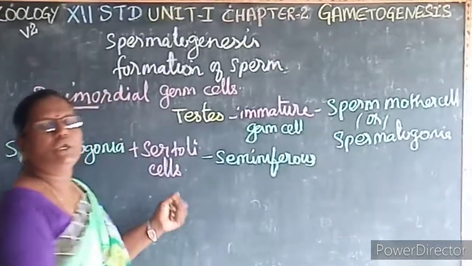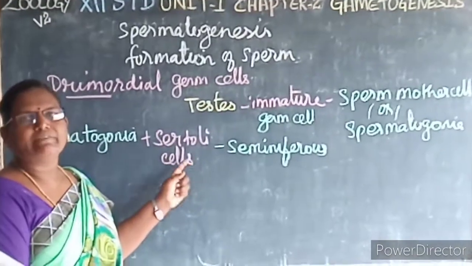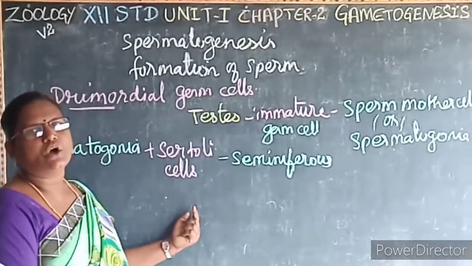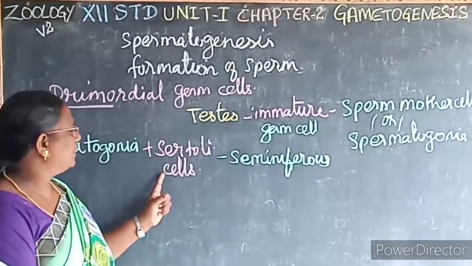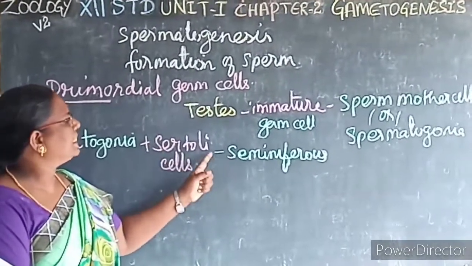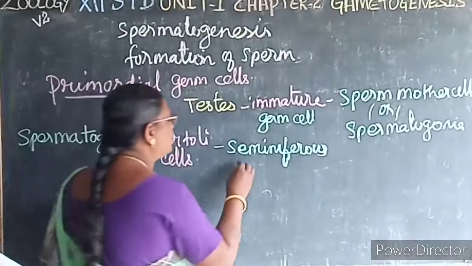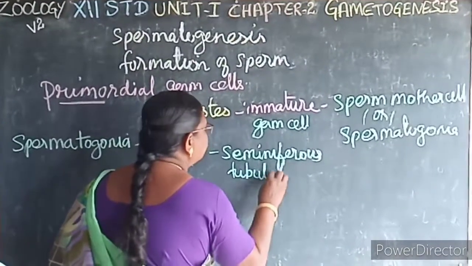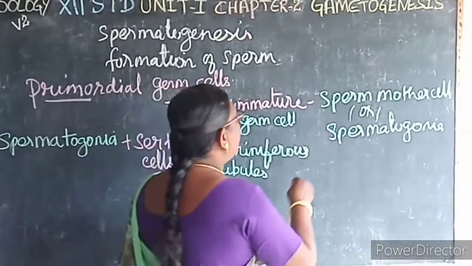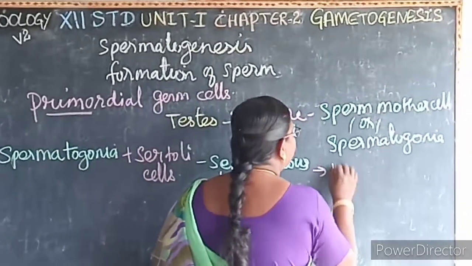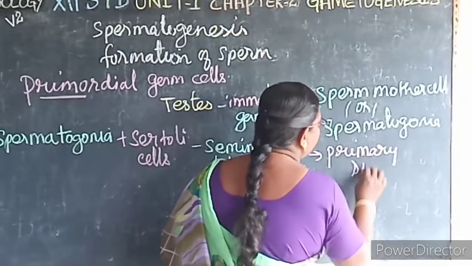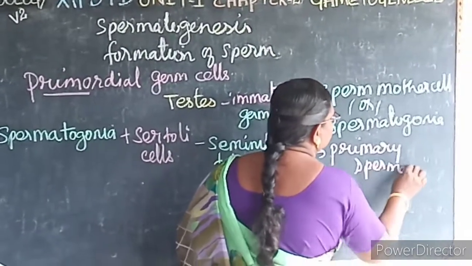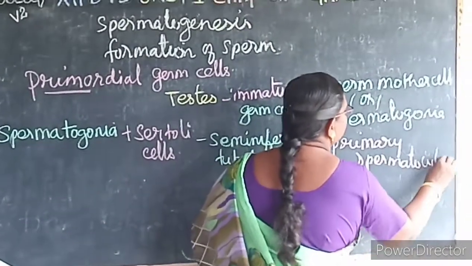So what is a lumen? The cavity of any hollow organ is called a lumen. The spermatogonia along with the Sertoli cells move into the central lumen of the seminiferous tubules, where they enlarge, modify and form primary spermatocytes.